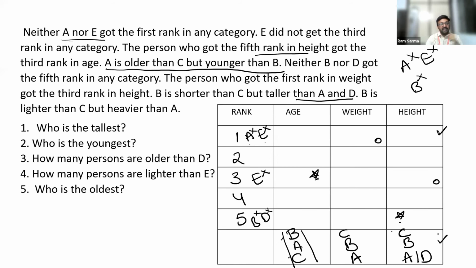So we have to understand that there is no possibility for B to occupy this position. As B cannot get the first rank, we need not think about A and D as well. So B, A, and D cannot get the first rank in height. It's not A, it's not E, it's not B, it's not D as well. The only option we are left with is C. So that's obvious. C should get the first rank in height.